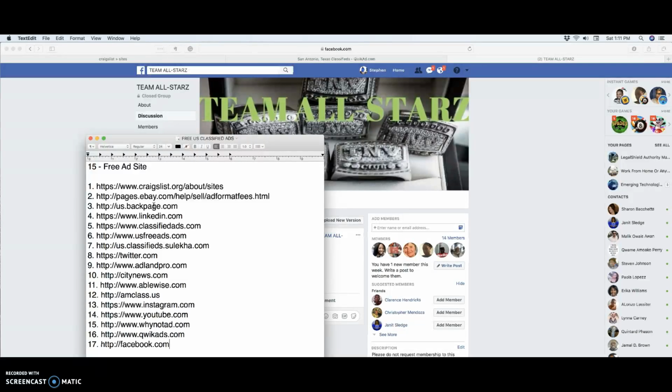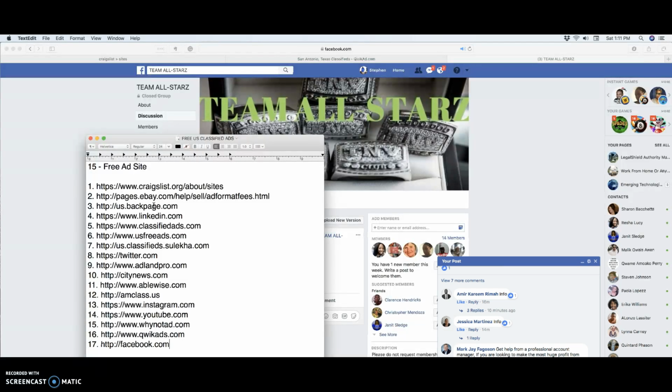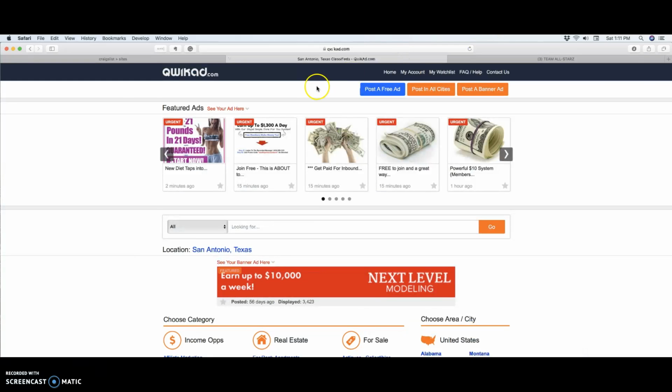Now, this one is probably the best one because you don't have to worry about anybody complaining or reporting your ad or you having too much success or anything like that. It's called Quick Ads. Let's go out here really quick and show you what Quick Ads look like. And we're going to run through this.